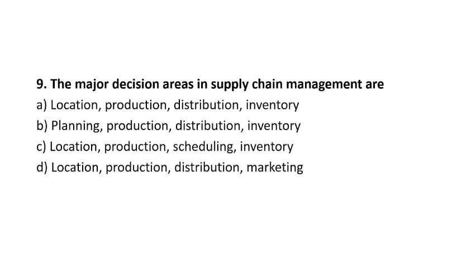Let's see question number 9. The major decision areas in supply chain management are: location, production, distribution, inventory; planning, production, distribution, inventory; location, production, scheduling, inventory; and location, production, distribution, marketing.